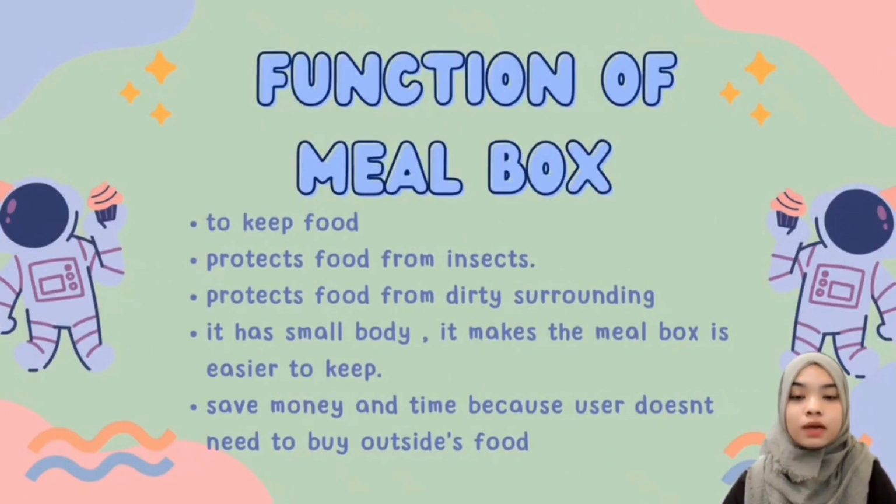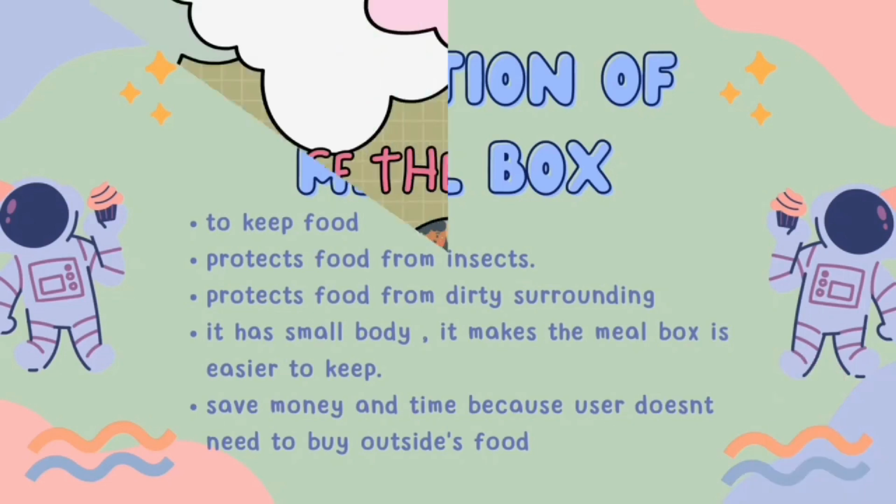What is the function of Mealbox? Firstly, Mealbox is used to keep food inside. Other than that, it protects food from inside. And then, it can protect food from the surrounding too. Its small body makes the Mealbox easier to keep inside our bag. Lastly, Mealbox can save our money and time because the user doesn't need to buy outside food.